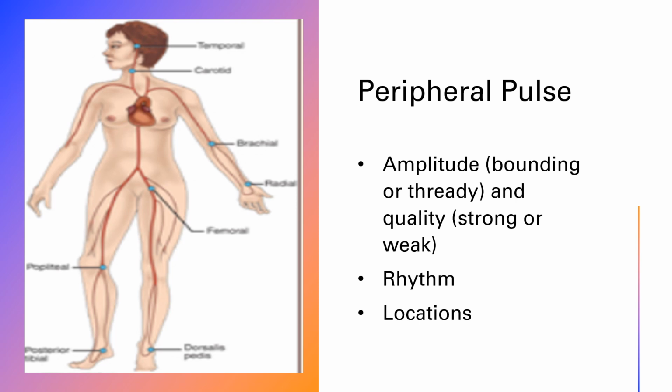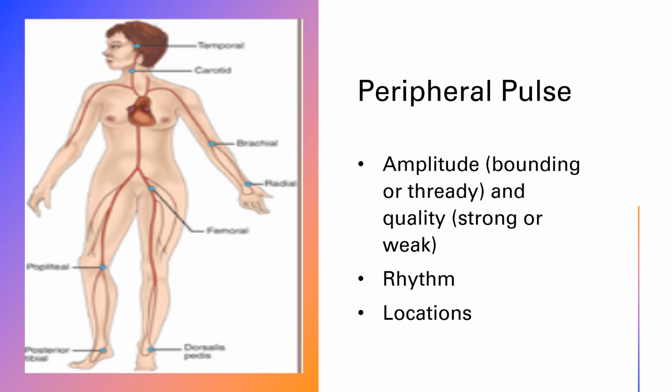When we're assessing pulses during a physical assessment, we're doing more than counting them like we do for vital signs. For health assessment, we're assessing for the presence of the pulse, the strength, and the amplitude. Normally, we assess radial pulses, posterior tibialis, and dorsalis pedis.